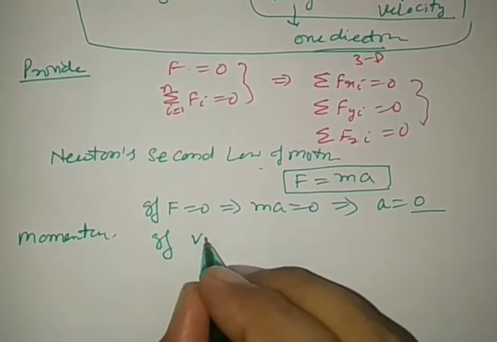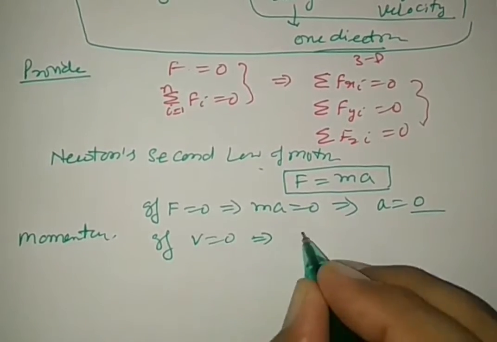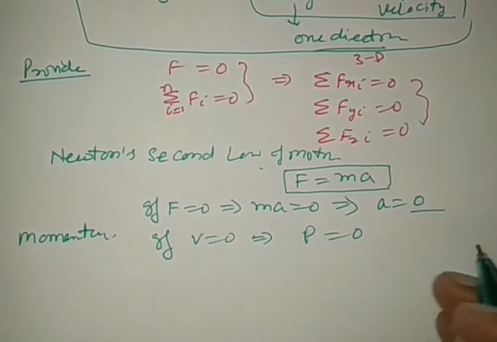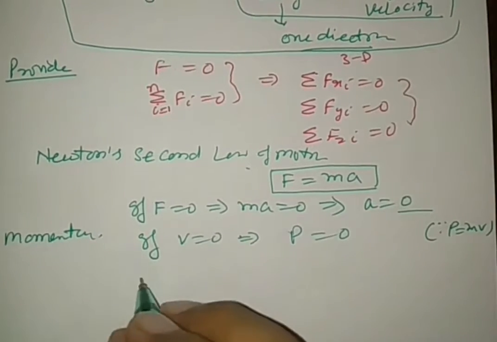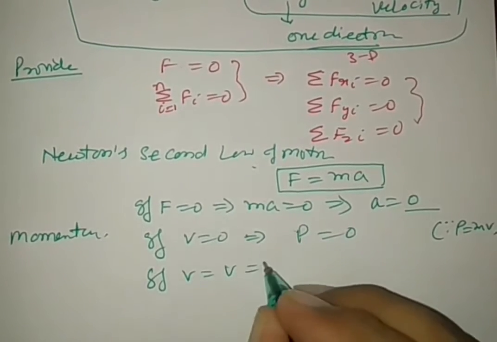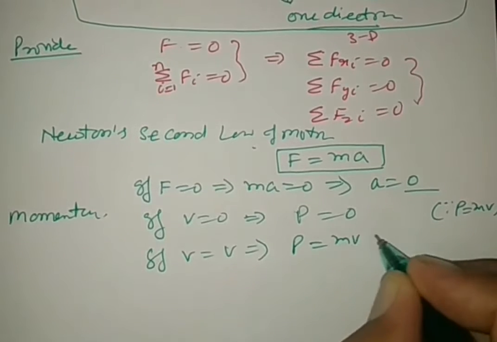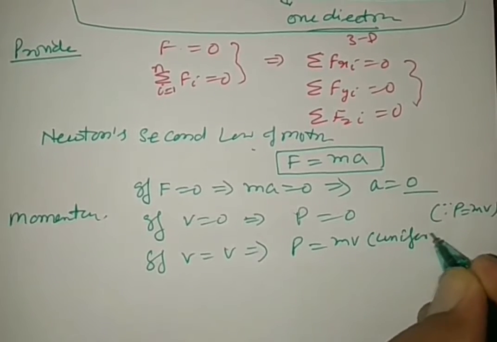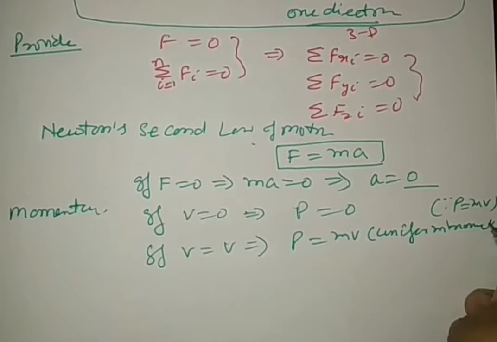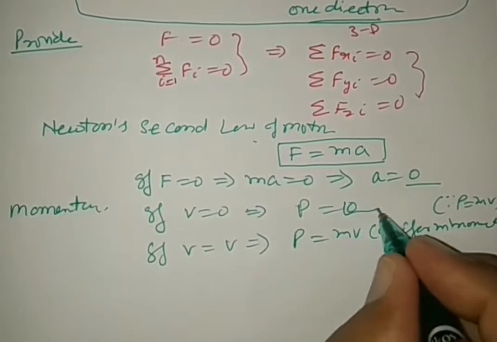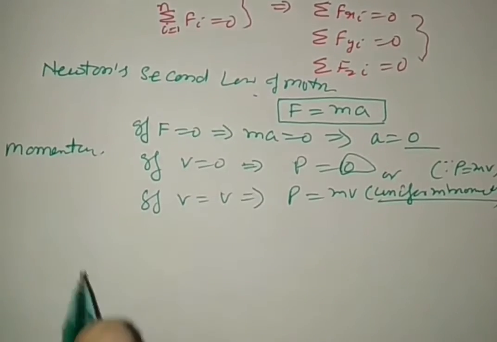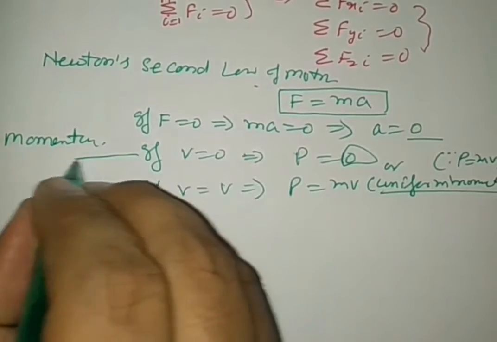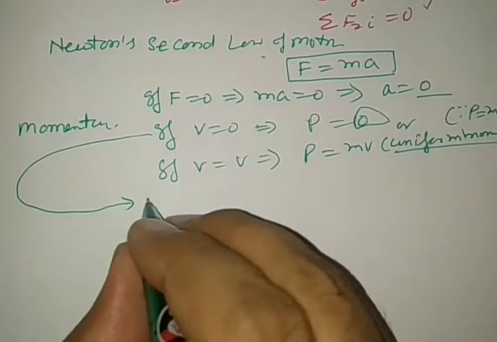Two conditions: if u is equal to 0, then momentum is also equal to 0, because we know that momentum is the product of mass into velocity. If v is constant, the body is moving with uniform momentum. So either momentum is 0 or the body is moving with uniform momentum, and the body is said to be in the first kind of equilibrium.